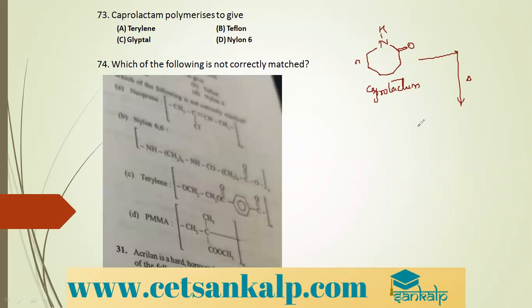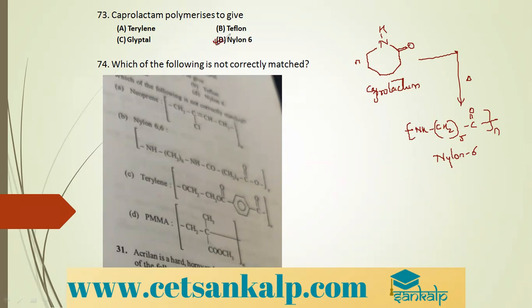So we get NH, CH2 five times, and then C double bond O. This continues up to n molecules. This is nothing but nylon 6. So caprolactam polymerizes to give nylon 6.